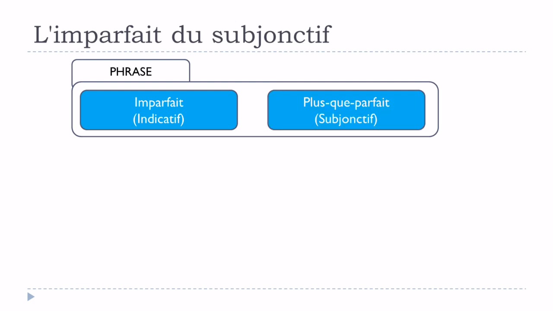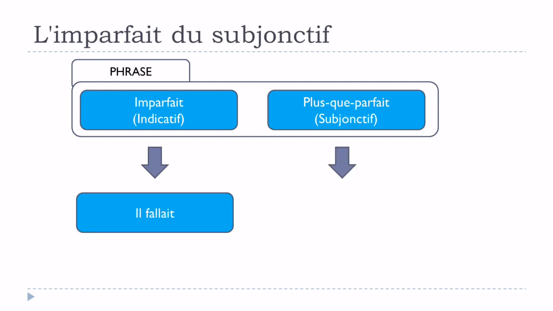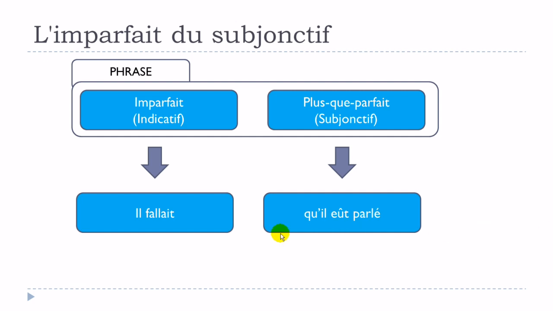But then, as we saw previously, it's also possible to have in the principal l'imparfait de l'indicatif, and in the subordonnée le plus que parfait du subjonctif, and we will get il fallait qu'il eût parlé. Okay, so exactly the same thing here. We've got imparfait de l'indicatif, and in the subordonnée we've got qu'il eût parlé, and this form here is actually what we call plus que parfait du subjonctif. Okay?